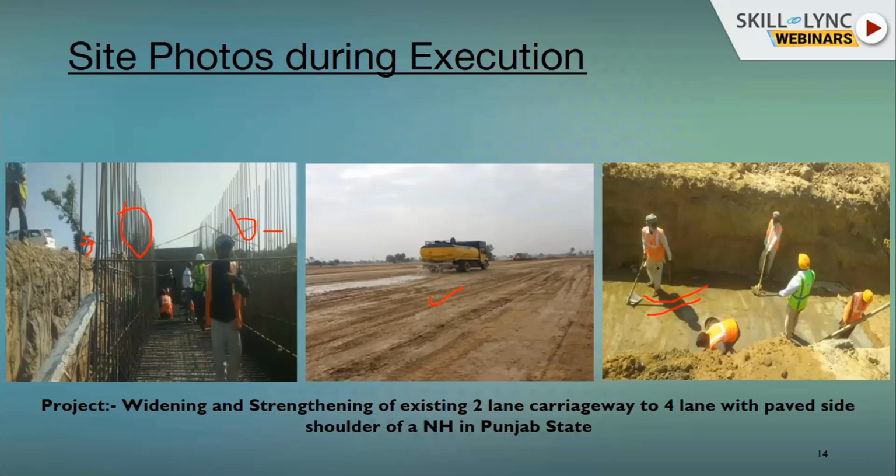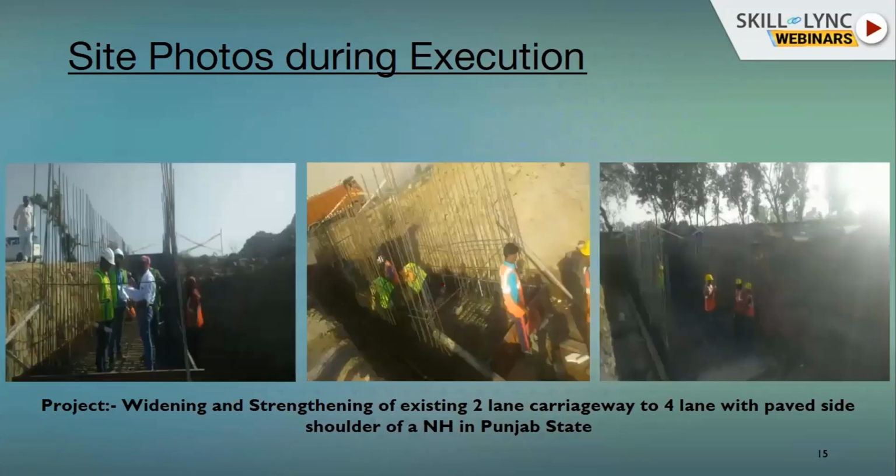I will describe each and every activity from the infrastructure project point of view, and what activities are being executed. Here again wall work and box structure construction is going on. This is one type of wall being executed at the site.